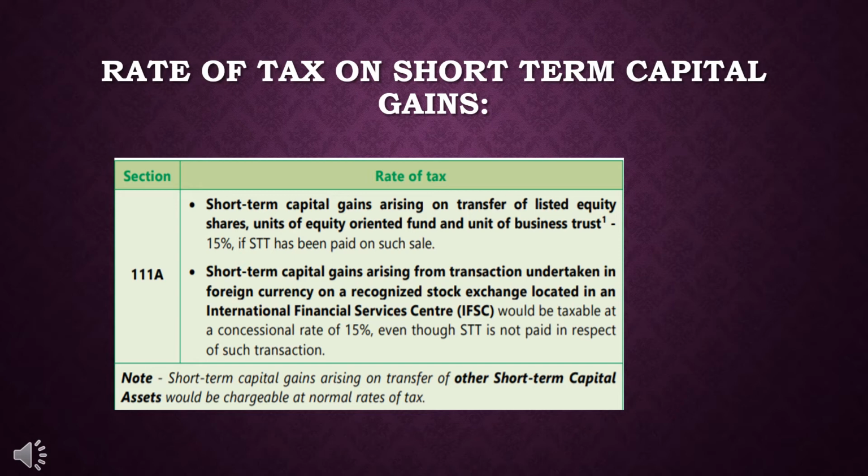And second, short-term capital gains arising from transactions undertaken in foreign currency will be taxed at a concessional rate of 15%. Both of these are mentioned under section 111A. Please note down students, if a short-term capital gain arises on transfer of another short-term capital asset, that would be chargeable at the normal rates of tax.